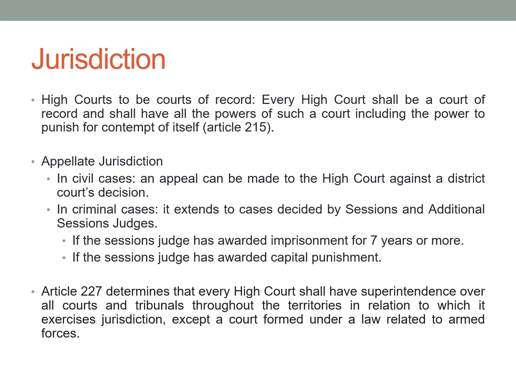Article 227 determines that every High Court shall have superintendence over all courts and tribunals throughout the territories in relation to which it exercises jurisdiction, except a court formed under a law related to armed forces. That means High Court is superior over all the courts and tribunals throughout the state territory, except for the court formed under a law related to the armed forces.